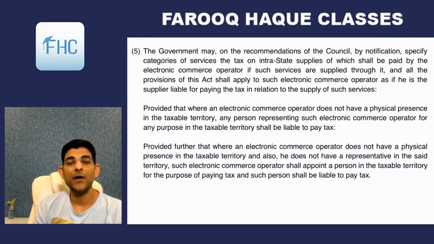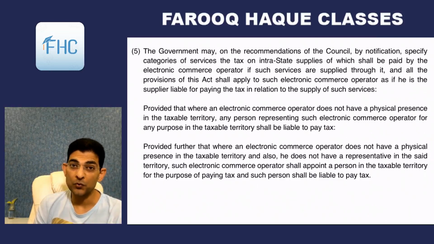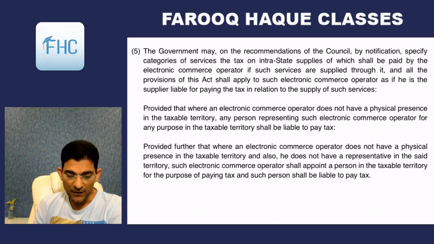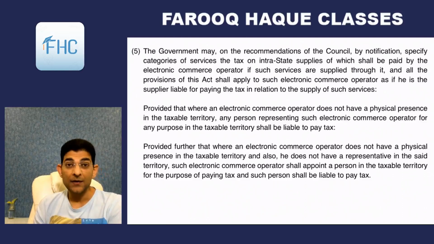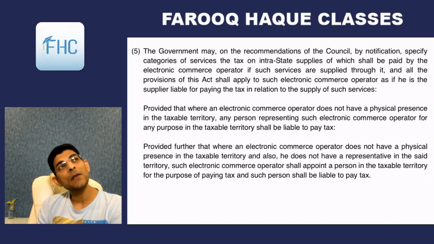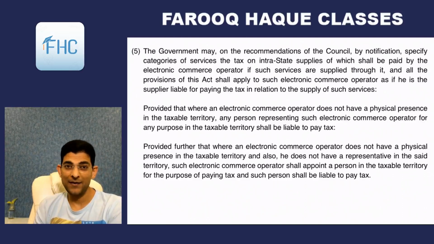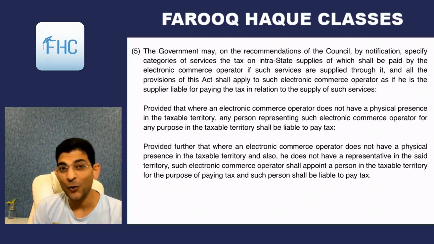RCM, where the supplier is unregistered, recipient is registered, and the transaction is of specified goods or service or both. Then coming to 5. 5 is a very interesting one, subsection 5 of section 9. This is tax payable by middlemen, neither by the supplier nor by the recipient, but middlemen.